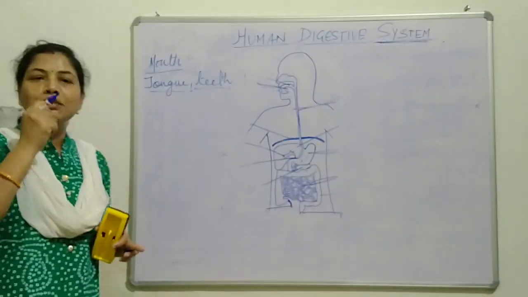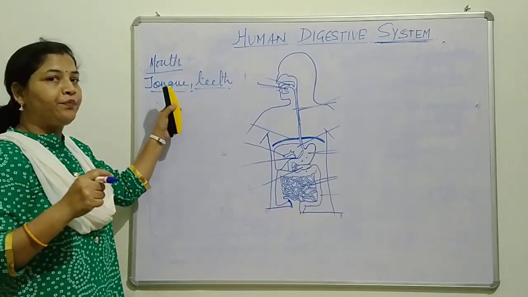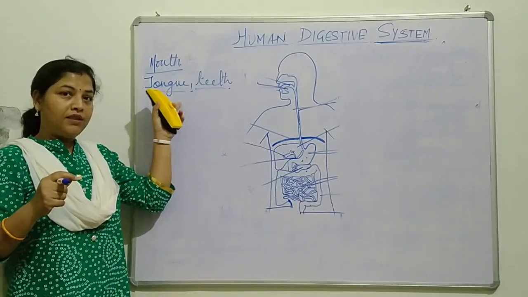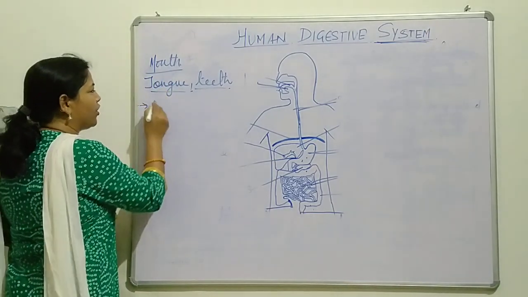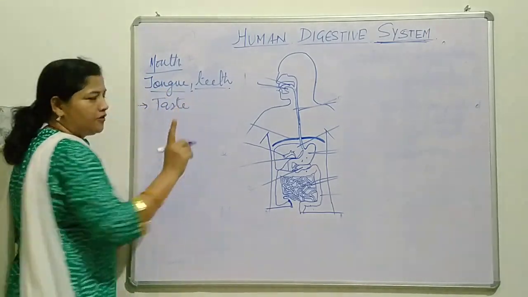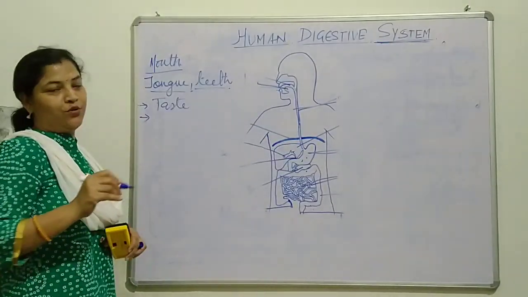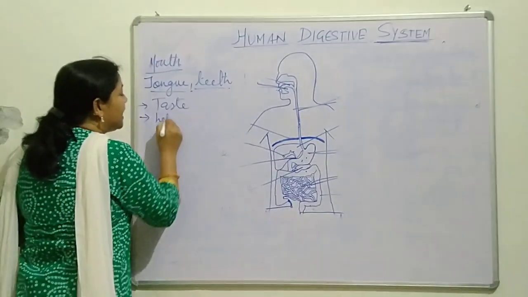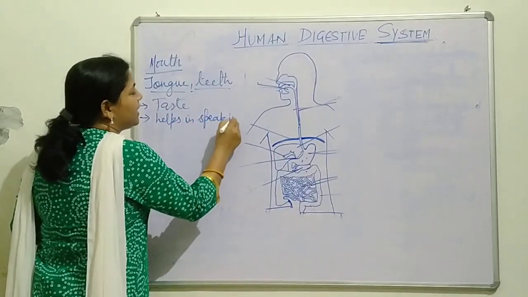This tongue is a muscular flap-like structure. What does it do? A very important thing to know. Its major function is to taste the food. The second important part is that it helps in speaking.